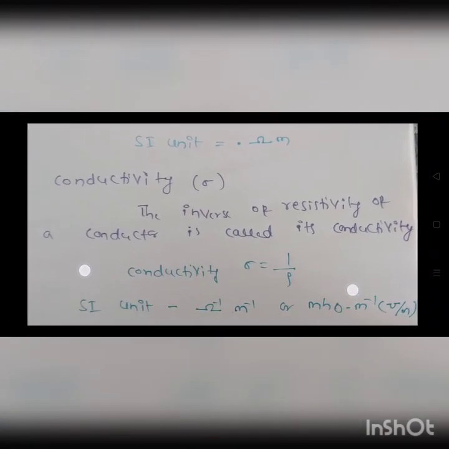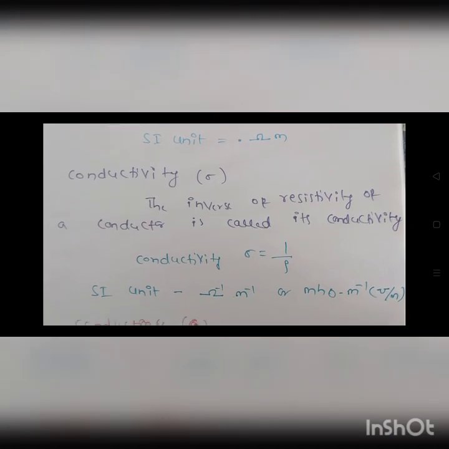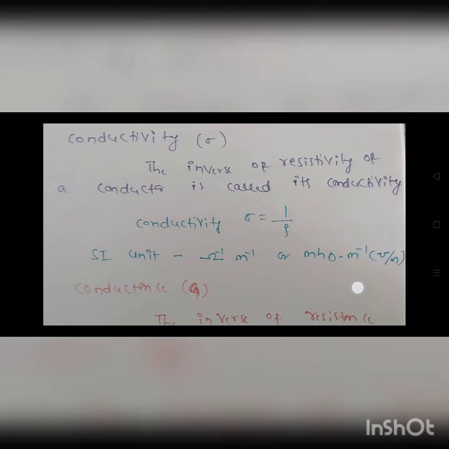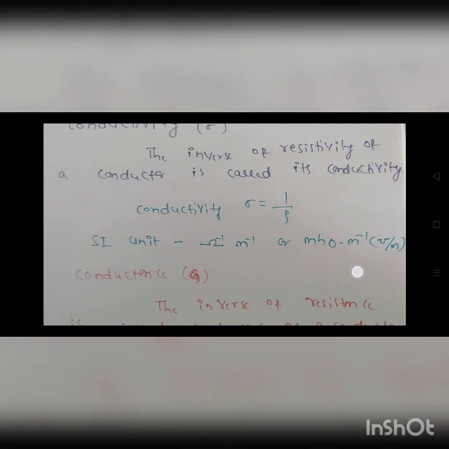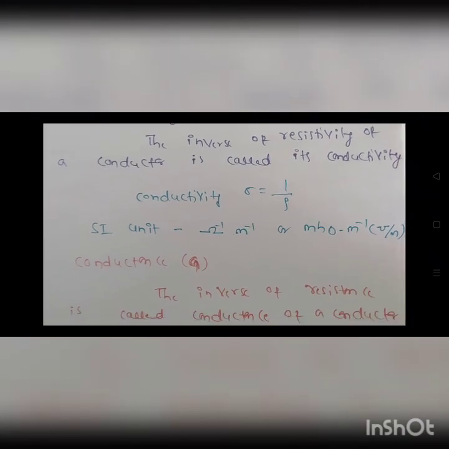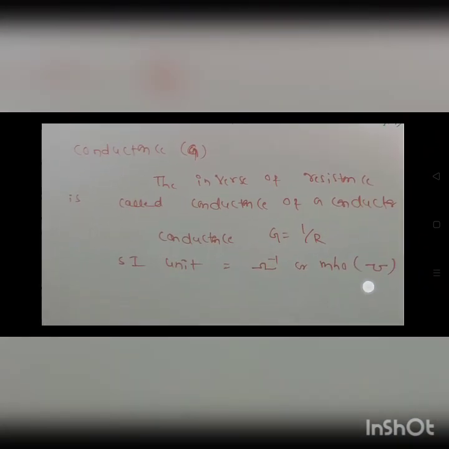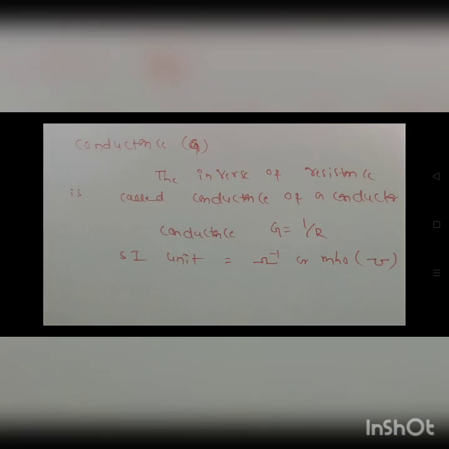Next, conductivity. Conductivity is nothing but the inverse of the resistivity of a conductor. Sometimes they'll ask you what you mean by conductivity, then you have to write: the inverse of resistivity of a conductor is called conductivity. In mathematical form, conductivity is equal to 1 by rho. The SI unit is mho inverse meter inverse, or mho per meter. Now conductance: the inverse of resistance is called the conductance of a conductor. You can denote conductance as G equal to 1 by R. The SI unit is mho inverse, or mho.